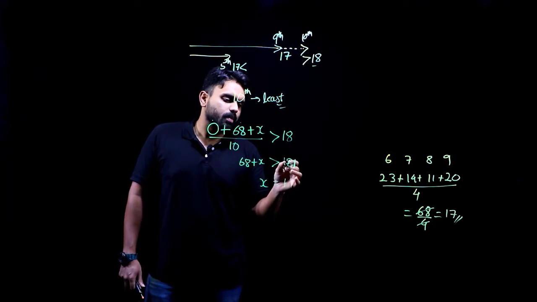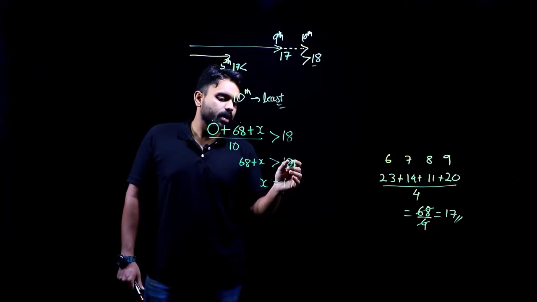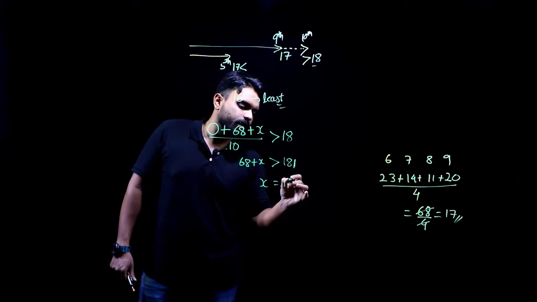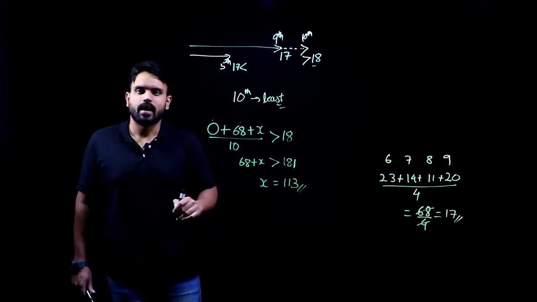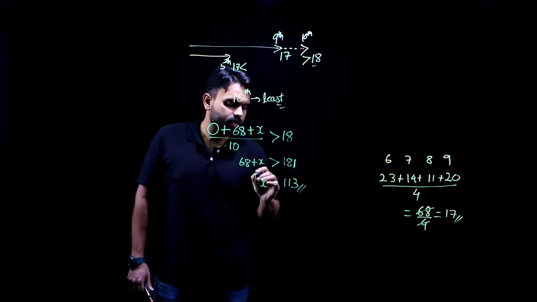160 is gone. So, I will be remaining with 120. 120 minus 112, 113 I will have. Yes, I will have 113. Yes, X value is 113.